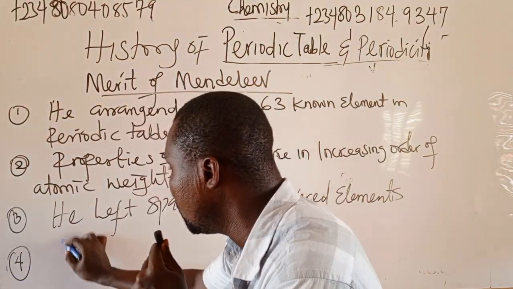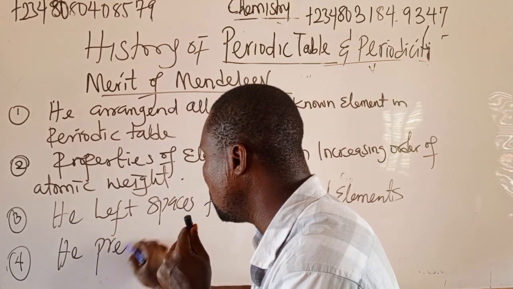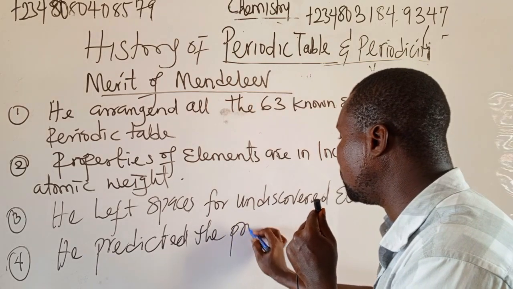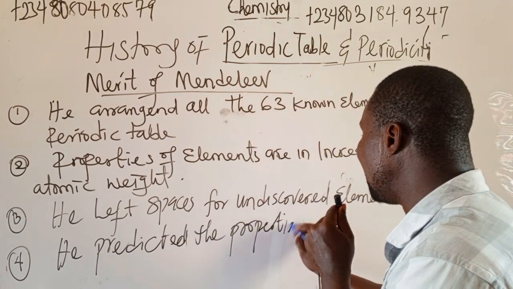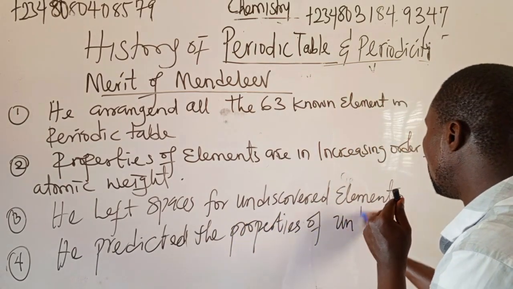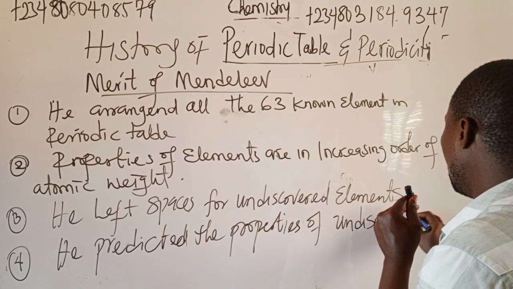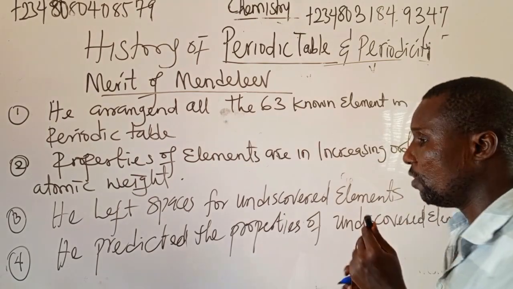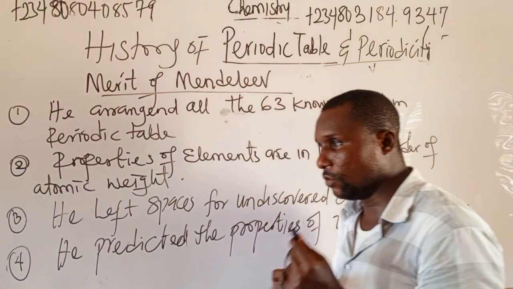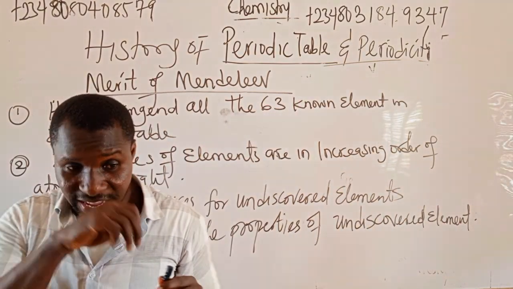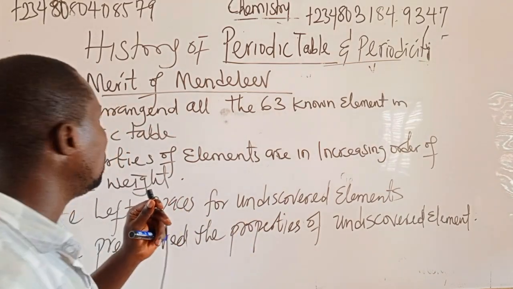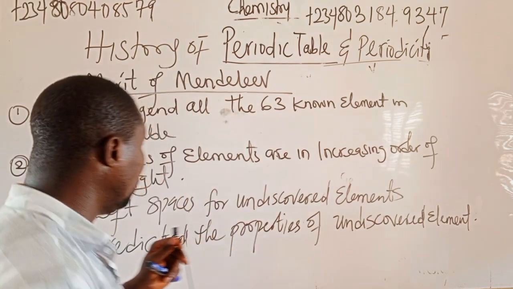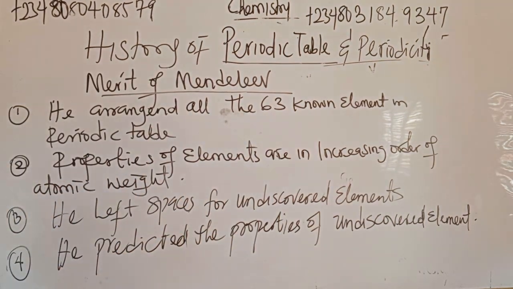Number 4, he predicted the properties of undiscovered elements. Take note of that. Those are the merits of Mendeleev's periodic table. Let us look at the demerits. You can pause the video and let us look at the demerits.